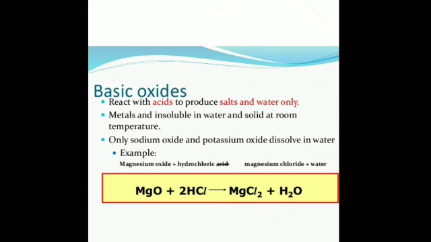So basic oxides are metallic oxides, and I have told you in the table that I have shown in the chart that a metallic oxide can be basic or amphoteric, and most of the metal oxides are basic in nature. Thus they are called the basic oxides. They dissolve in water to give different bases. Is that clear? So what is a base? First you should know what a base is.